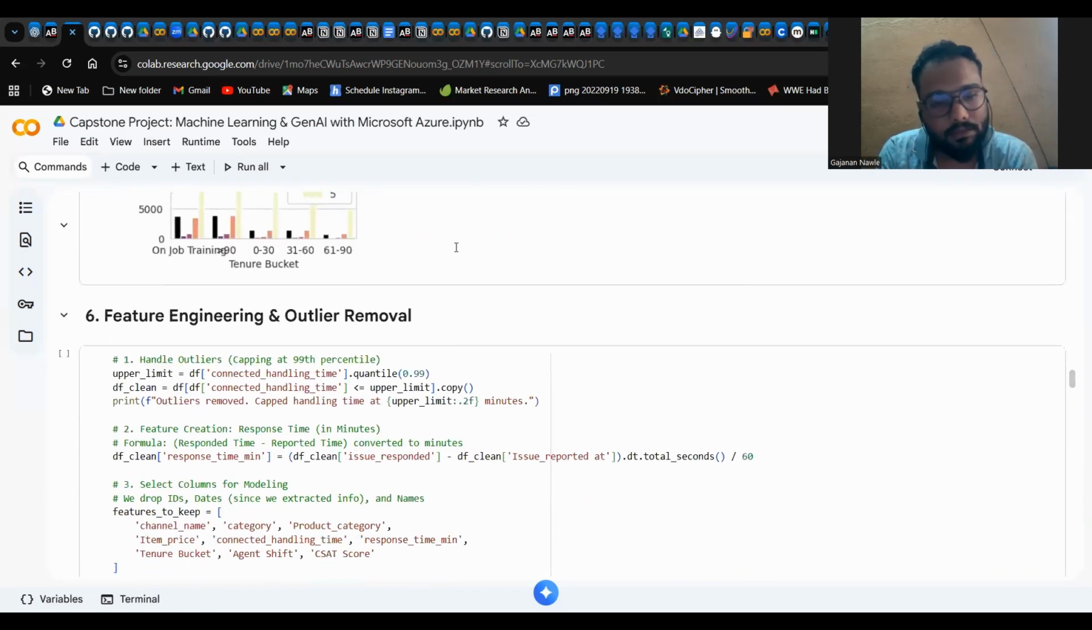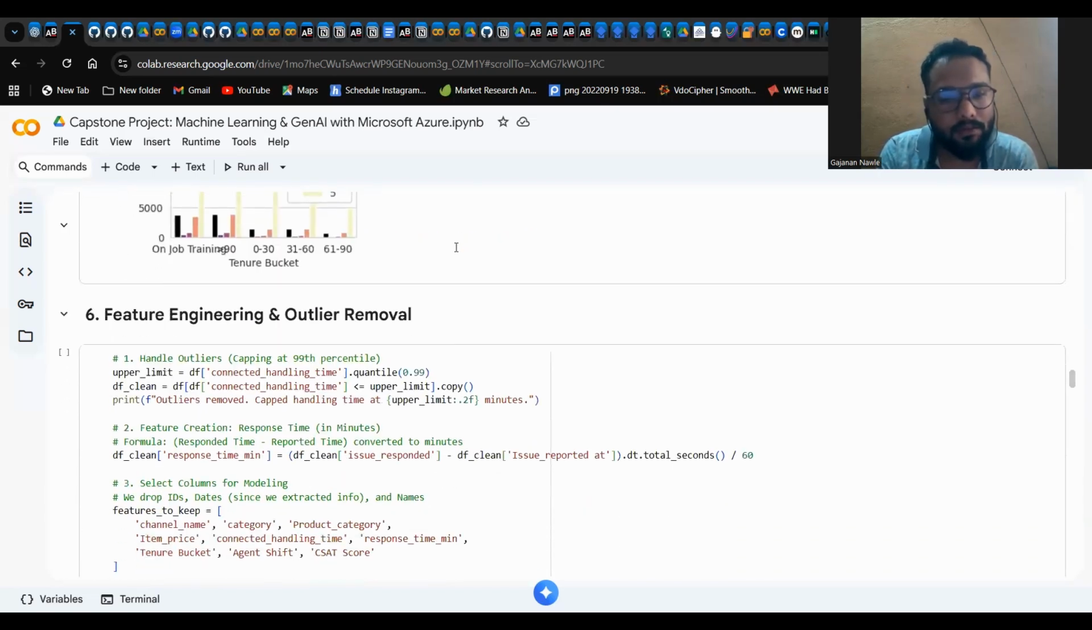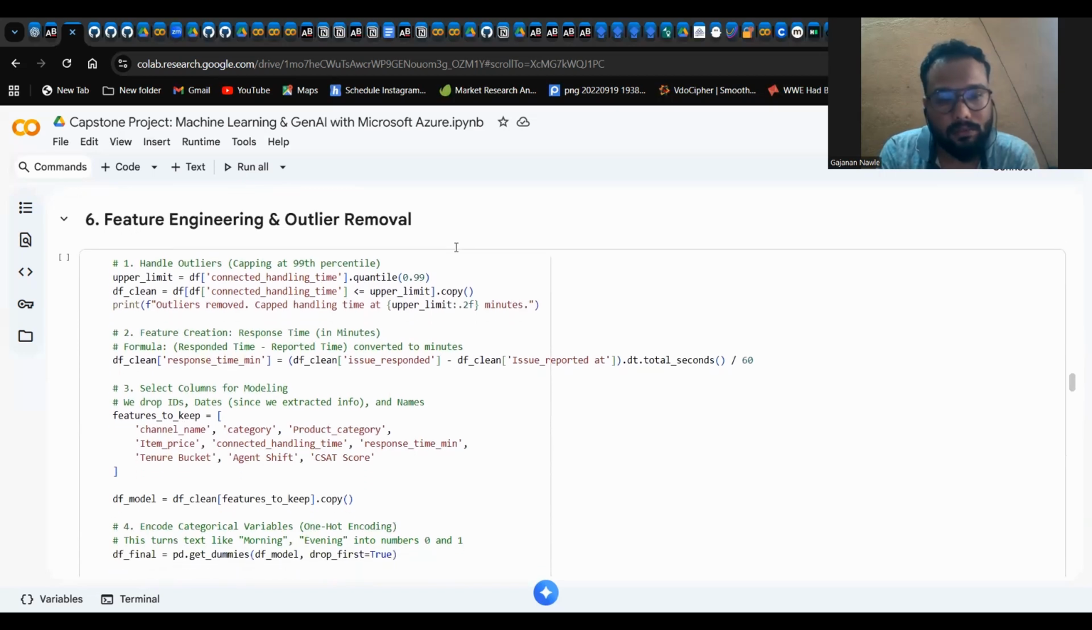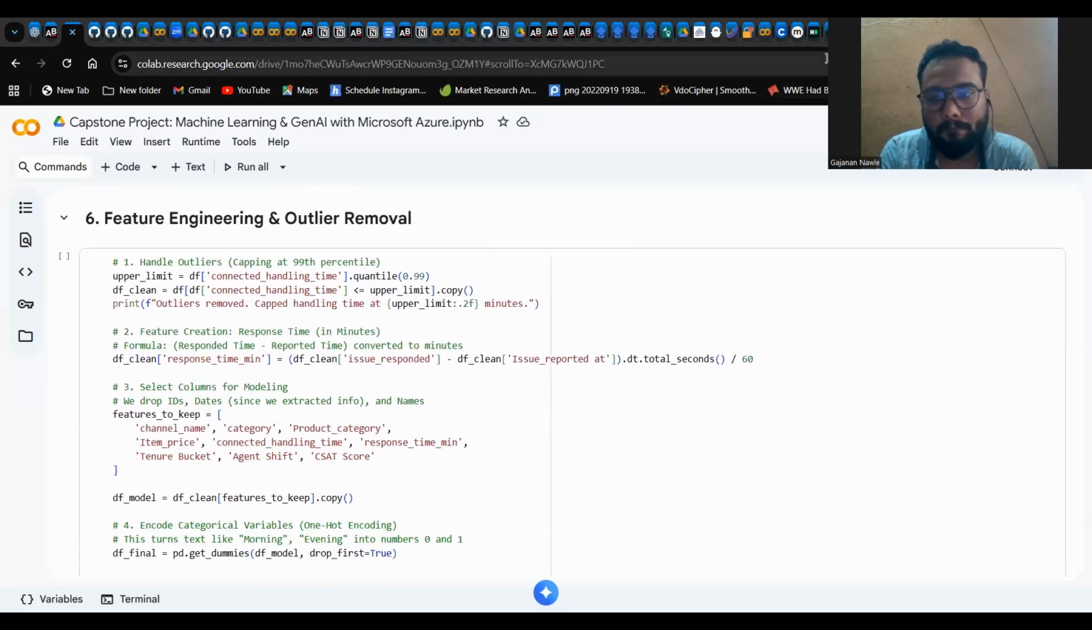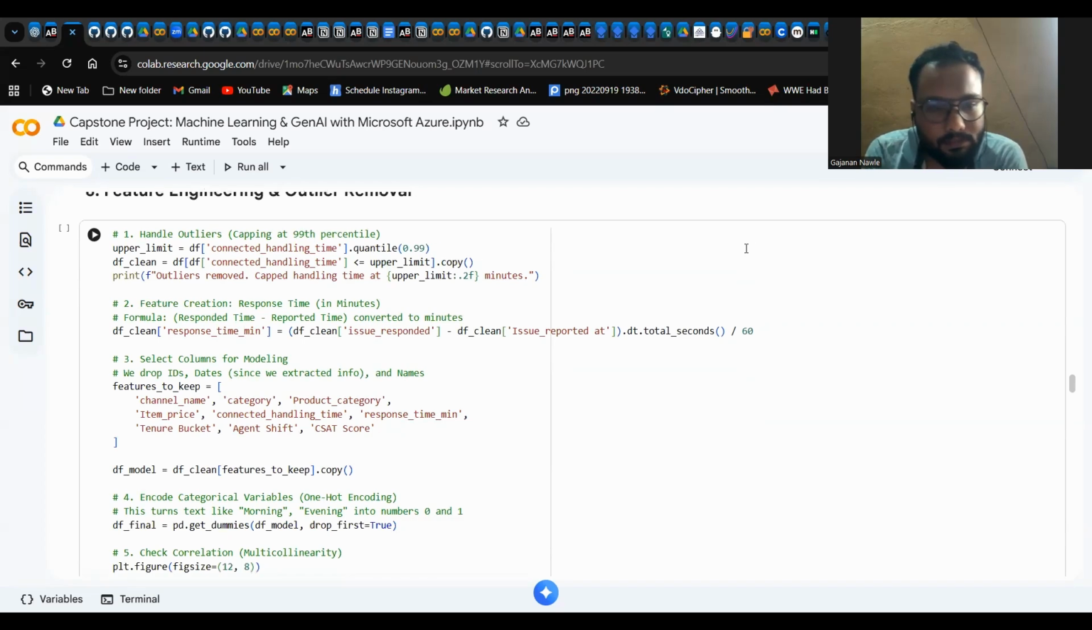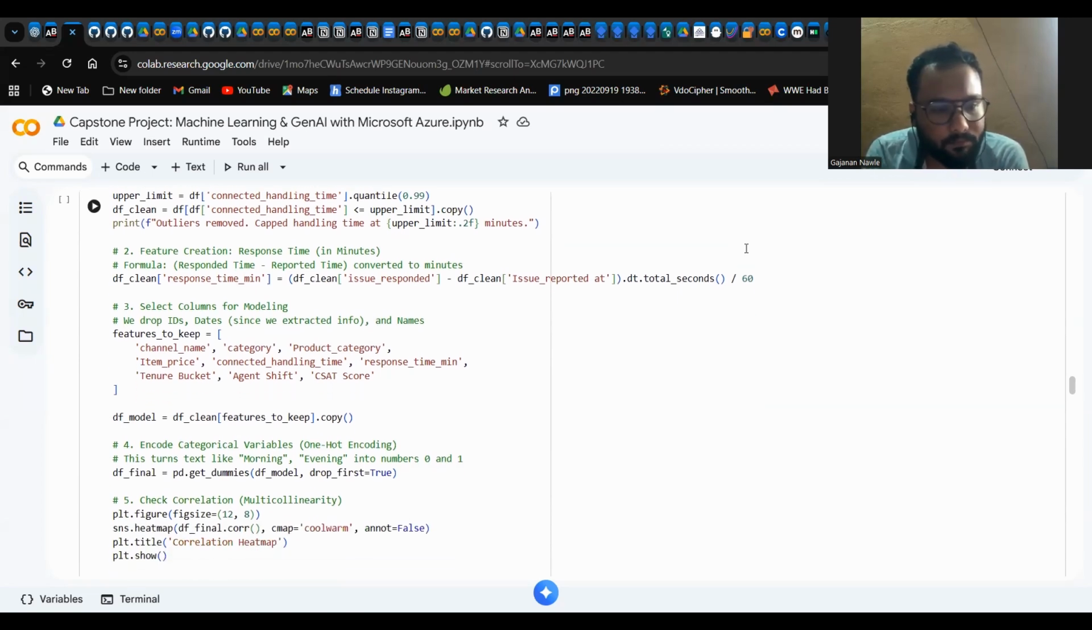So next is feature engineering and outlier removal. First I handled the outliers and capped them at the 99th percentile. I then filtered the data frame to keep only rows below this limit. This removes anomalies while keeping the legitimate long calls.